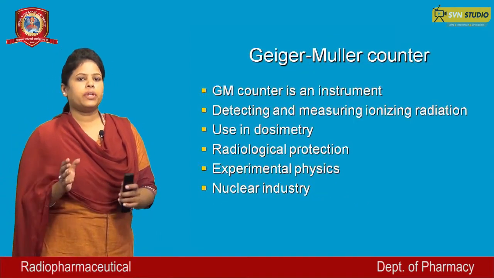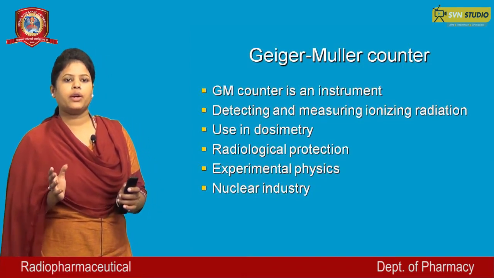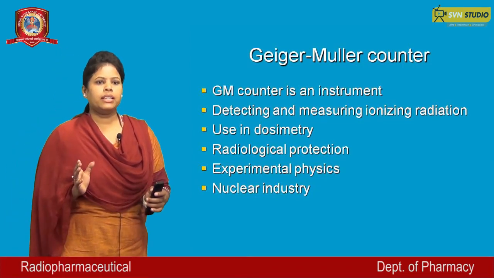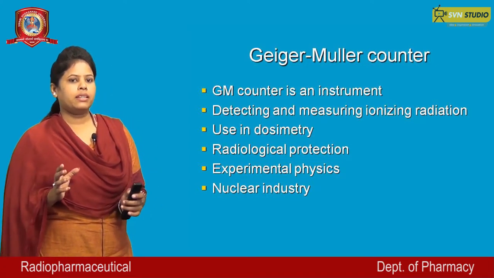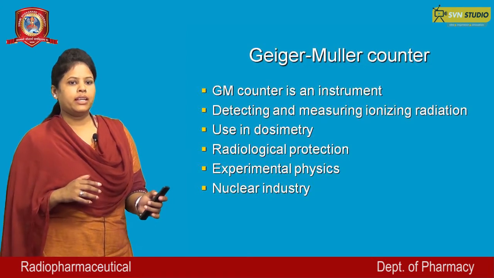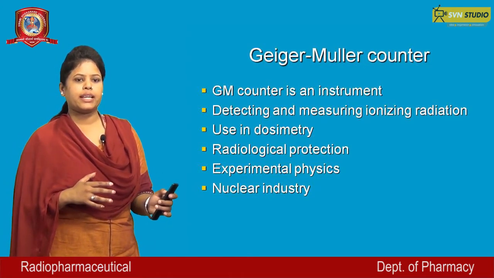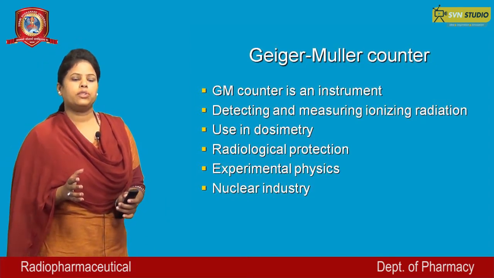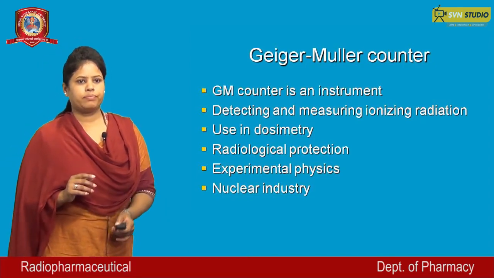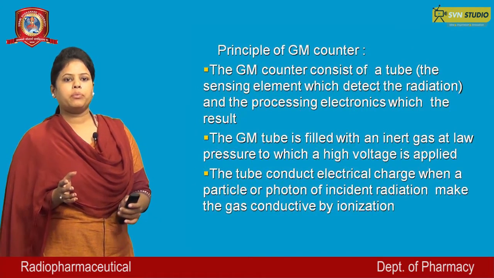Now, Geiger-Müller counter method. Geiger-Müller counter is an instrument that detects and measures ionization radiation, used in dosimetry, radiological protection, experimental physics, and nuclear industries. Principle of Geiger-Müller counter.